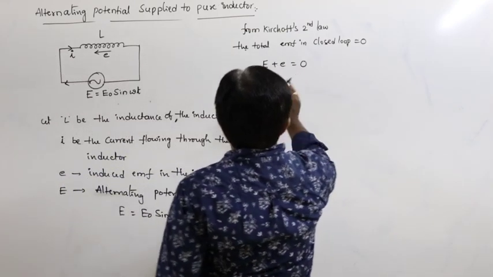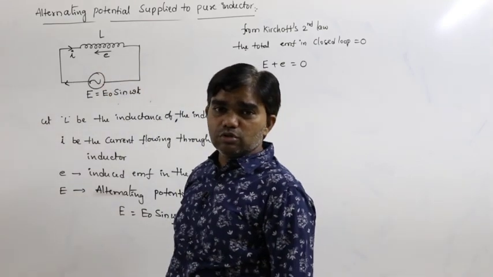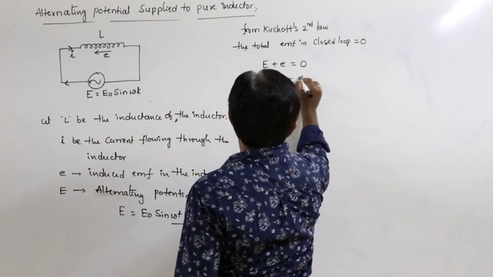So the total potential in the closed loop must be equal to 0, so that's why E is equals to minus e.